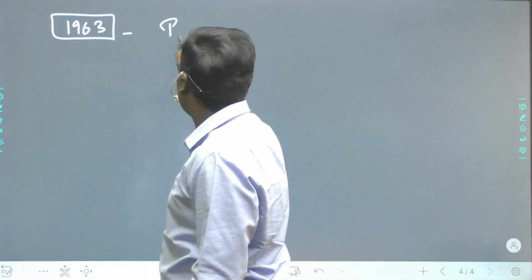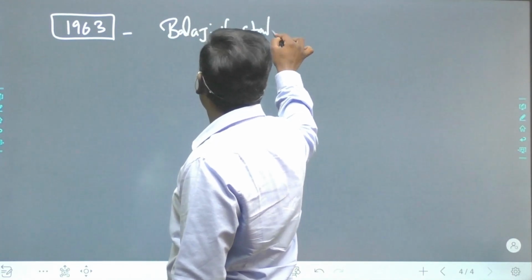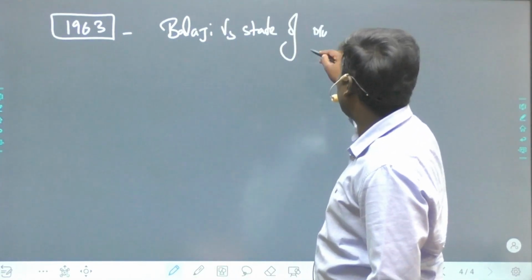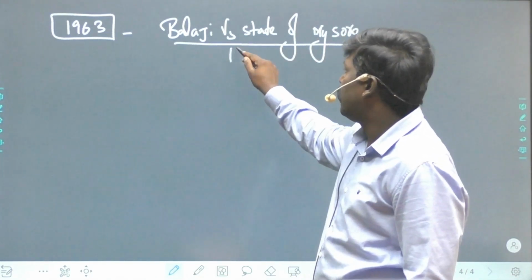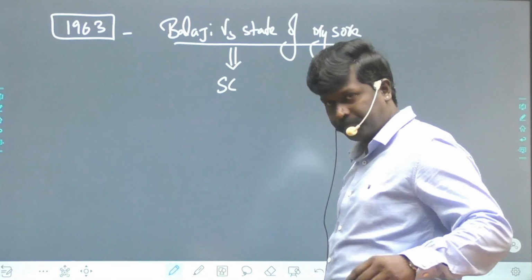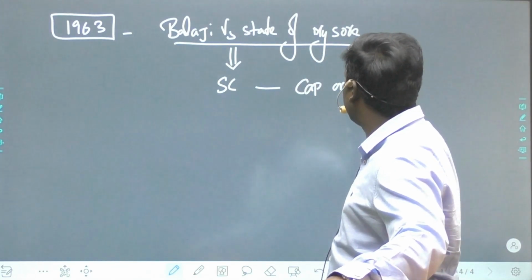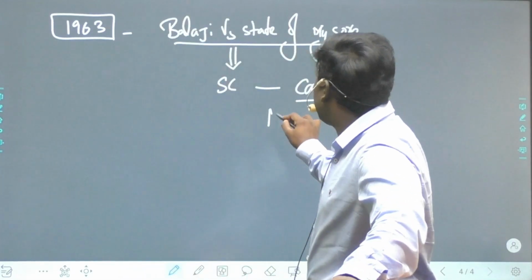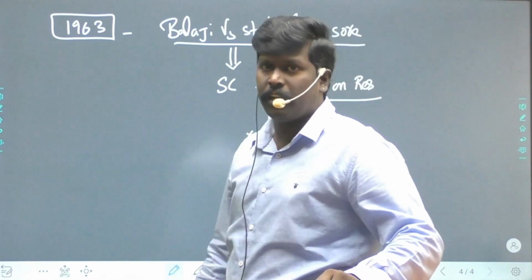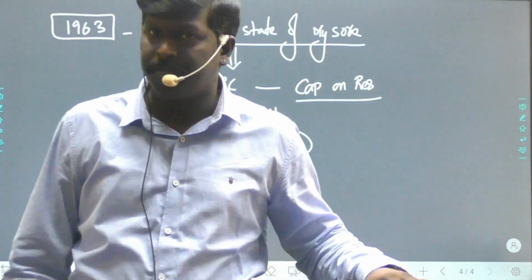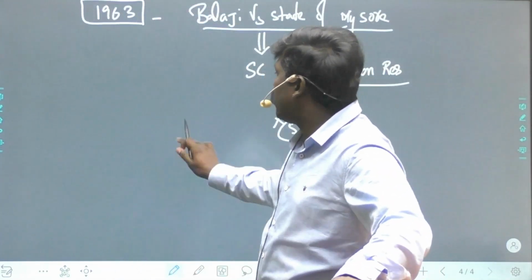1963, Balaji versus State of Mysore. Balaji versus State of Mysore, that is Karnataka. In the Balaji versus State of Mysore case, the Supreme Court said, let us have a cap on reservations. So what is that cap? Let us ensure that the reservations will not cross 50%. Make sure that reservations will not cross 50%. In which case did the Supreme Court say reservation should not cross 50%?